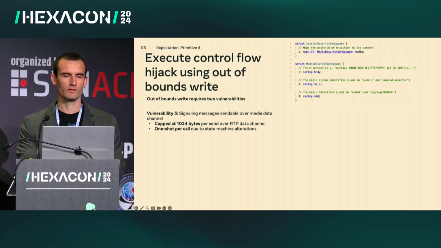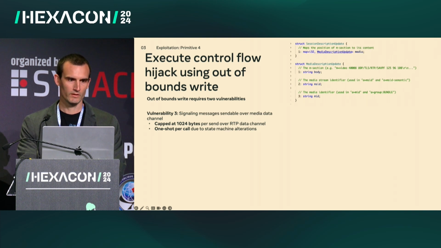There are some constraints here on the amount of data that you can send, as well as how many times you can use this vulnerability per call. We're using an RTP data channel, which caps the message amount at 1,024 bytes. This is also one shot per call, because the minute we use this vulnerability, we're going to alter the state machine in an irreparable way.